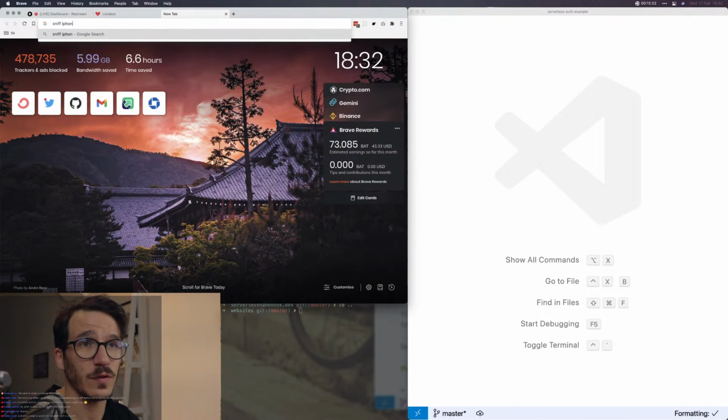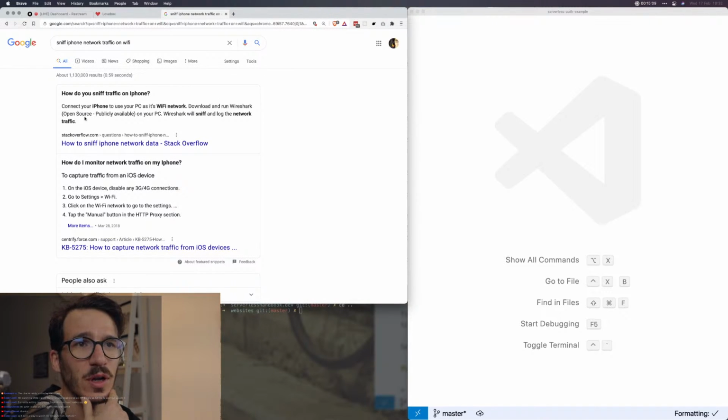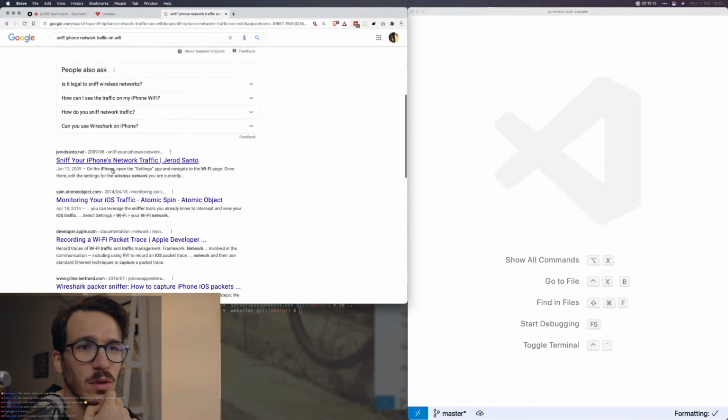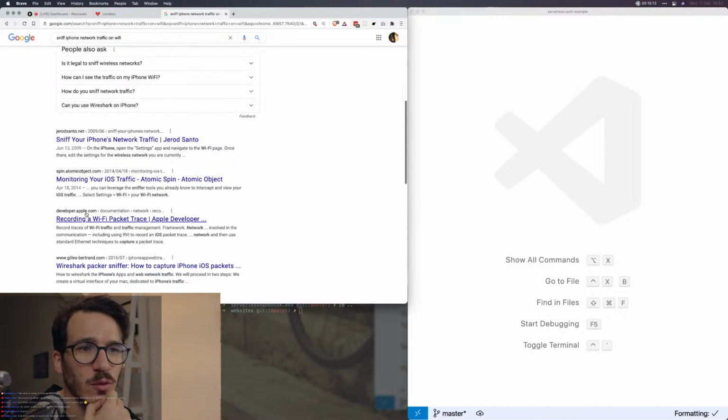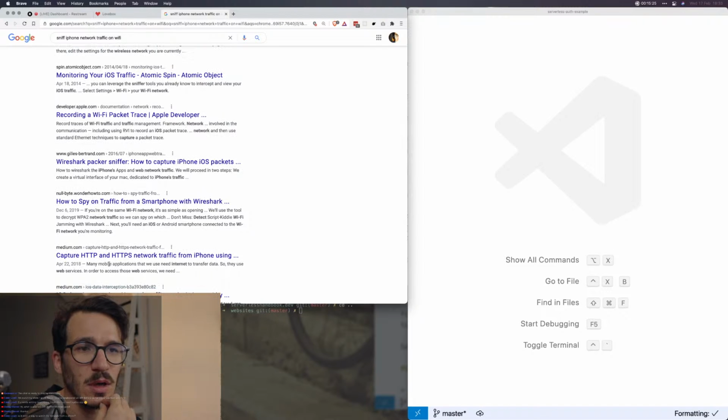Sniff iPhone network traffic on Wi-Fi. How do you sniff traffic on iPhone? Connect your iPhone to use your PC as its Wi-Fi network. Download and run Wireshark. How do I monitor network traffic on my phone? Your iOS traffic, recording. I don't want like a packet trace. Oh, right.